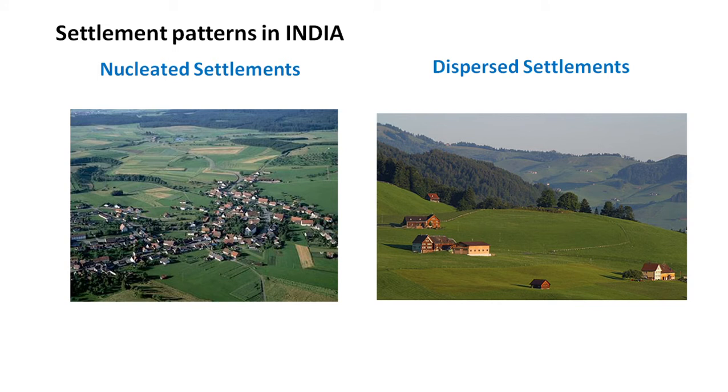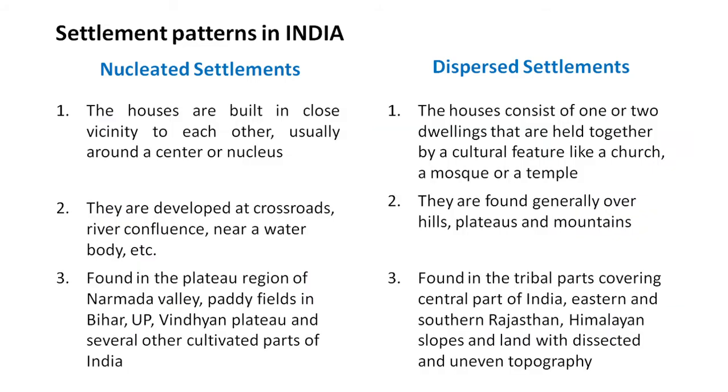Now we'll see the settlement patterns in India. There are two types, nucleated and dispersed, that we will learn about. Under nucleated settlements, the houses are built in close vicinity to each other, usually around a center or nucleus. Under dispersed settlements, the houses consist of one or two dwellings that are held together by a cultural feature like a church, a mosque, or a temple.